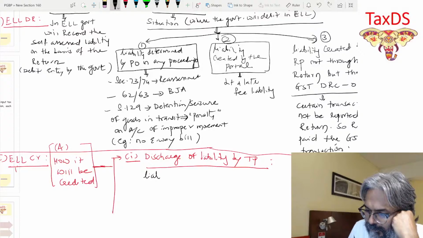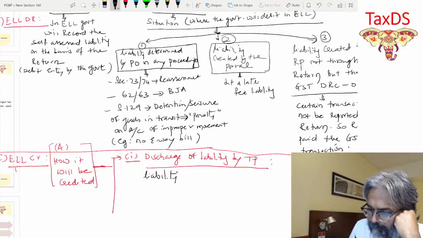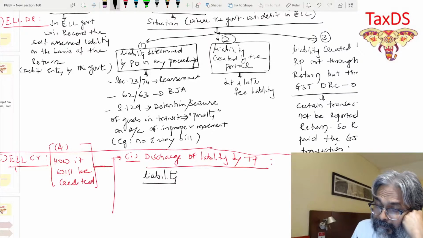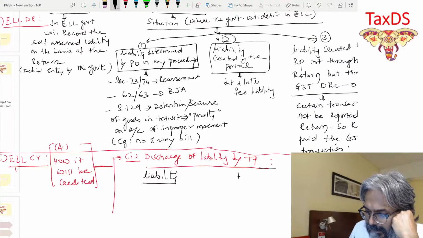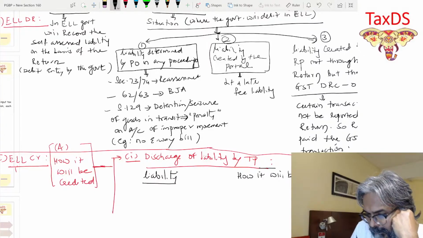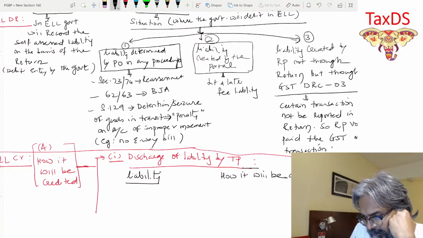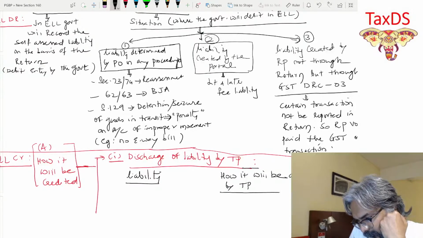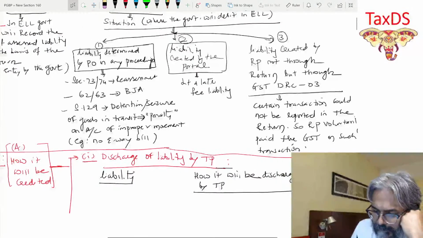So in the discharge of the liability, you will put up what is the liability, and then how it is going to be discharged. Two statements. How it will be discharged by the TP, students.